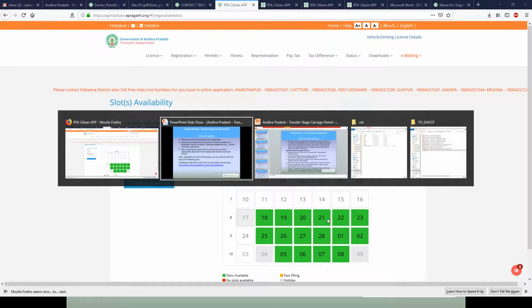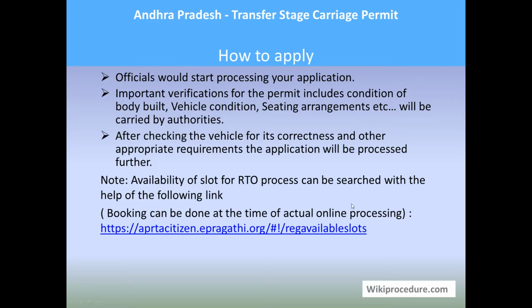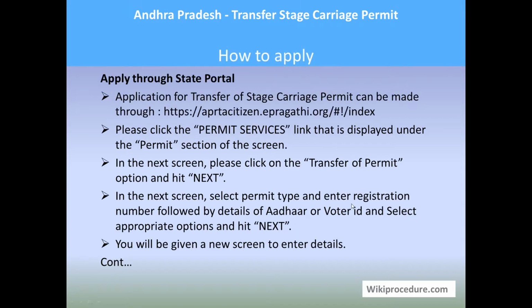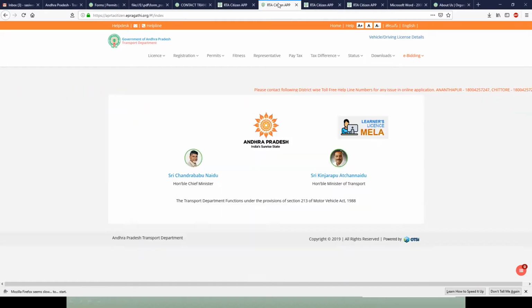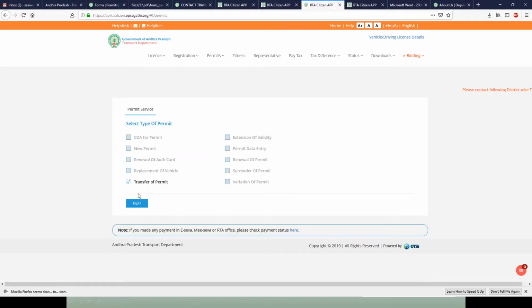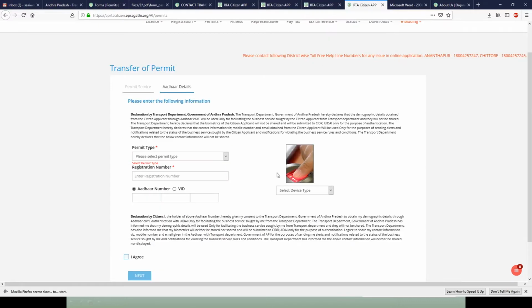Let us see how to apply through the state portal, that is, online. The e-Pragati link provided here will lead you to the page where you can select the permit tab. Once you select the permit tab and permit services, it will open another window where you have to select transfer of permit and hit next. You will get a new screen where you have to enter the permit type, which is primary, and then the registration number of the vehicle.